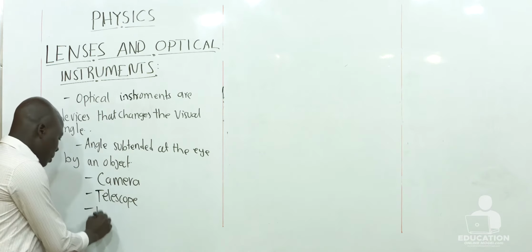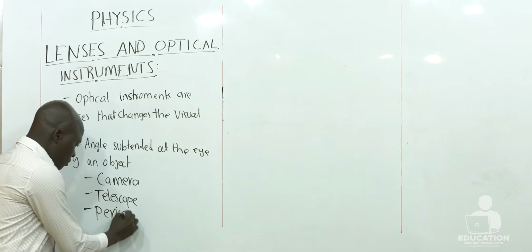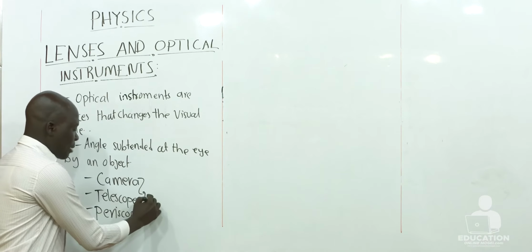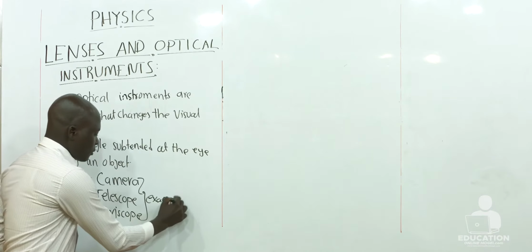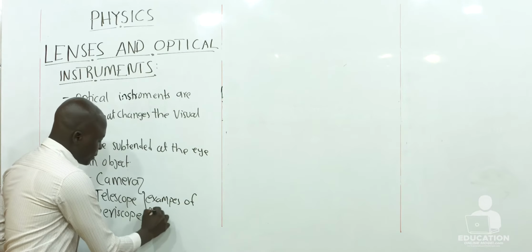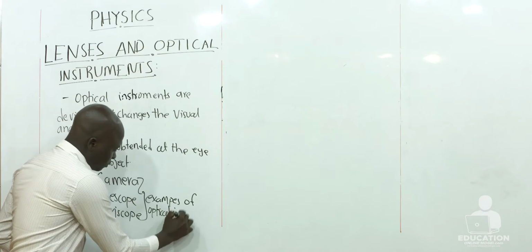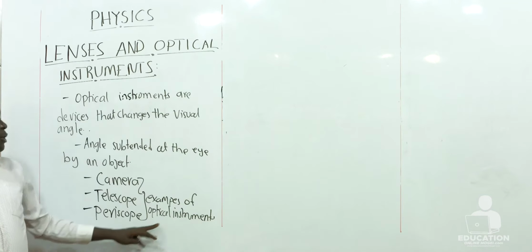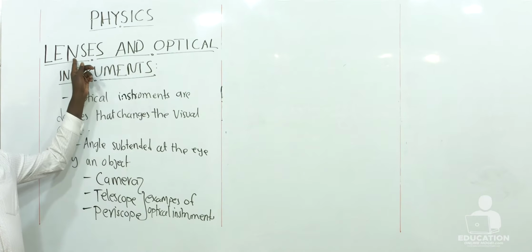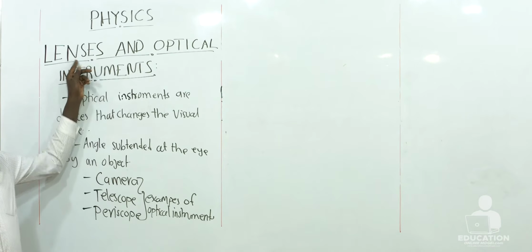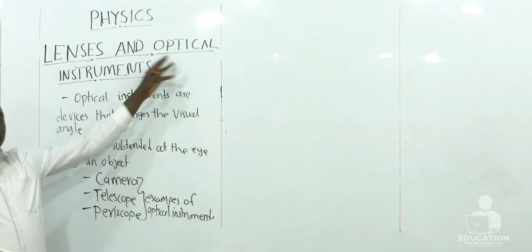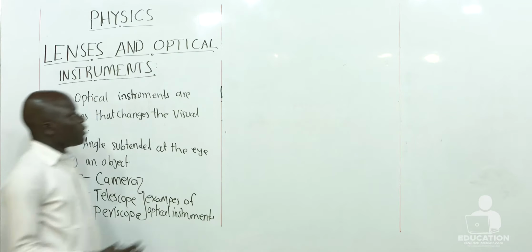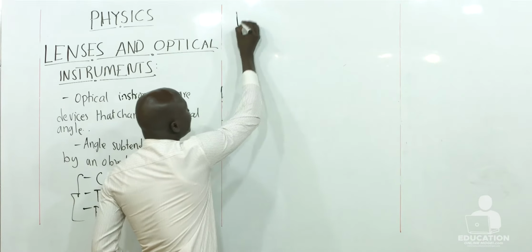Then we also have the periscope. So these are some of the few examples of optical instruments. Dear learners, today we are going to look at the lenses only. Then in our next lesson we shall also look at these optical instruments that we have named. So today we are looking at lenses.